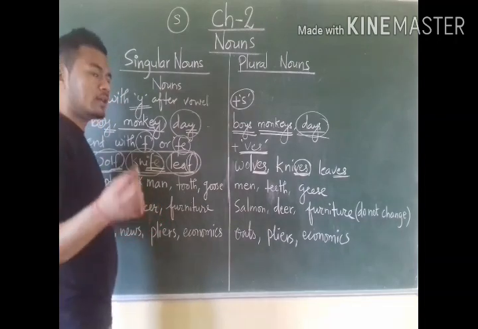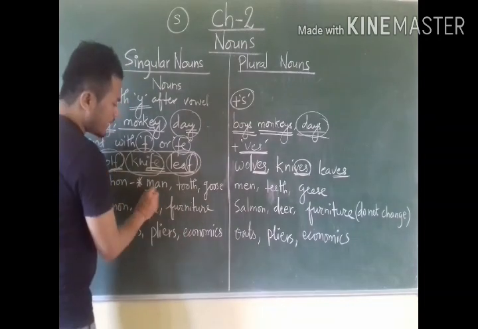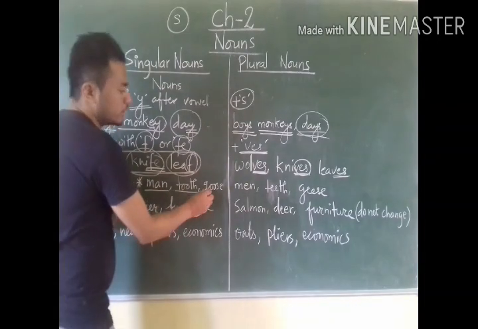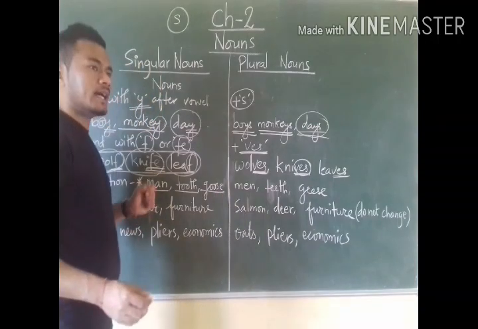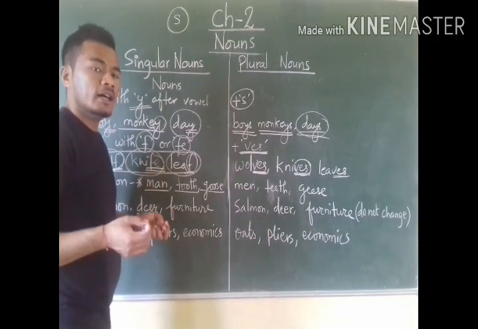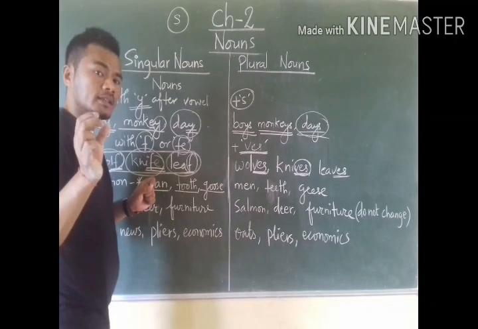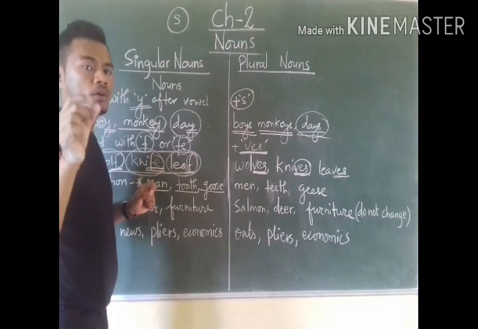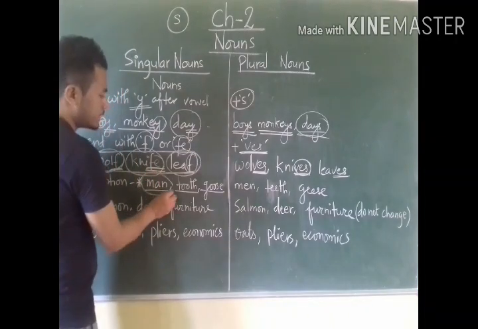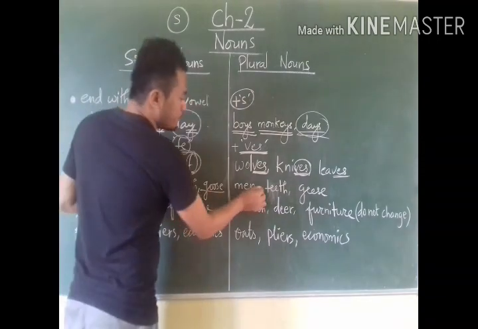There are some nouns like man, tooth, goose. In these kinds of nouns we change the vowel used in between the word. Like man is singular, so here the plural is men.